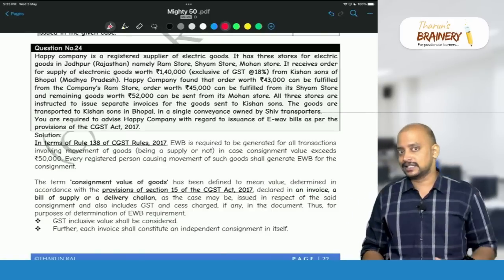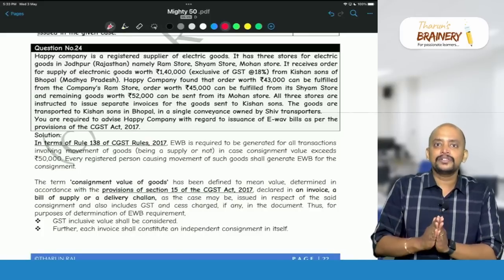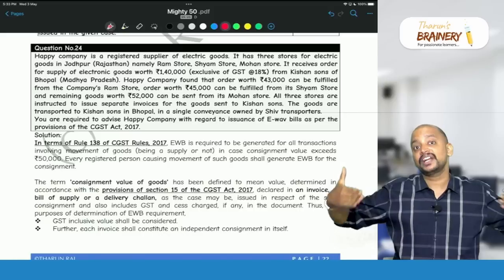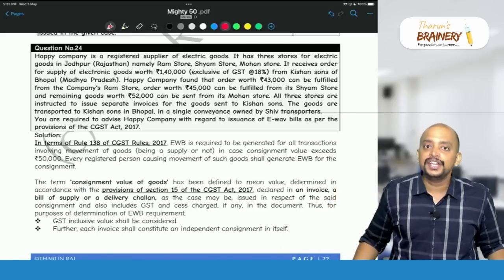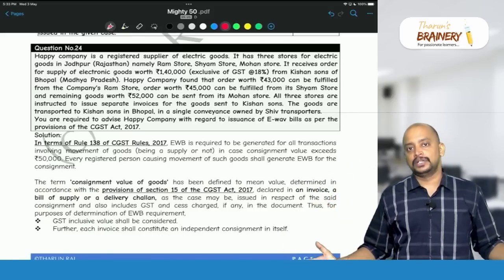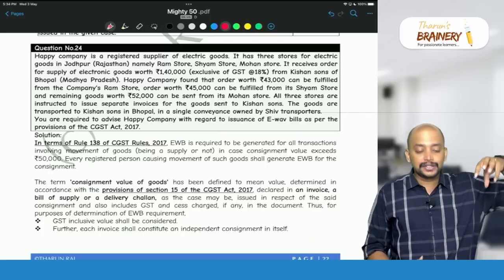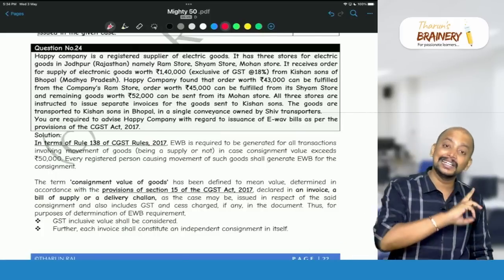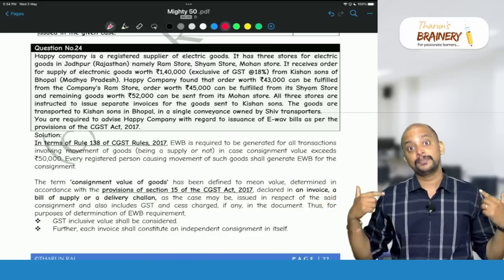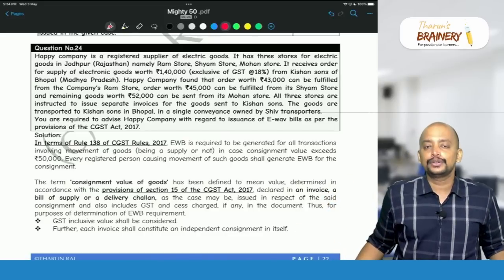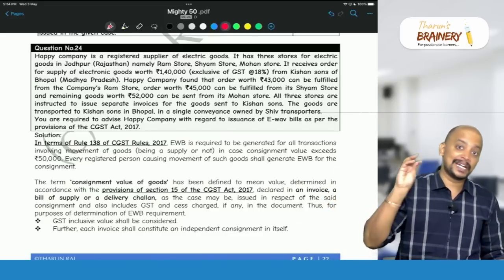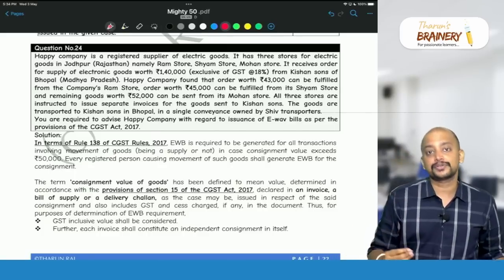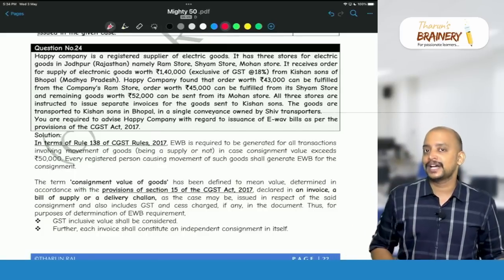Now add GST, because even though there is a single invoice, when the goods are dispatched in different consignments, we need to prepare e-way bills separately. As the movement is from different places, we need to take 3 different e-way bills, but an e-way bill is required only when the value of supply exceeds 50,000, and while computing the value of supply, we need to add GST.